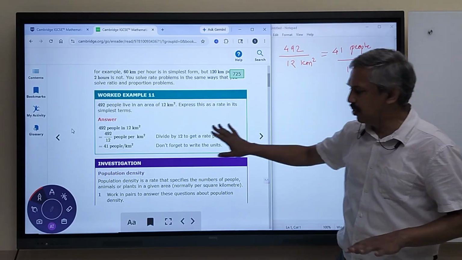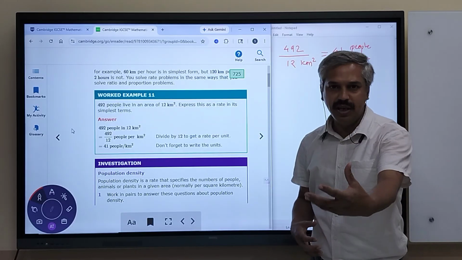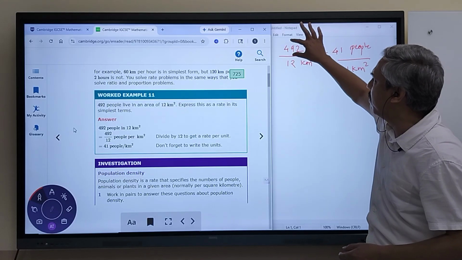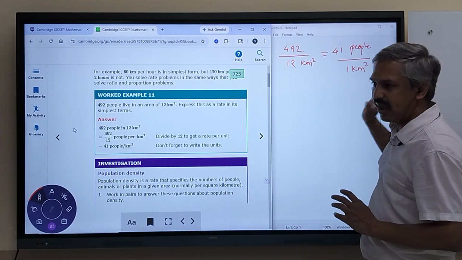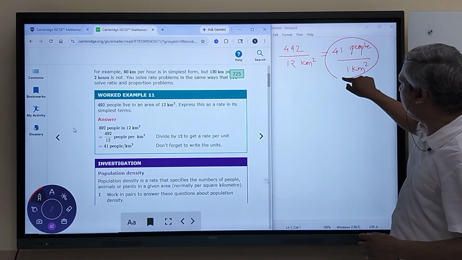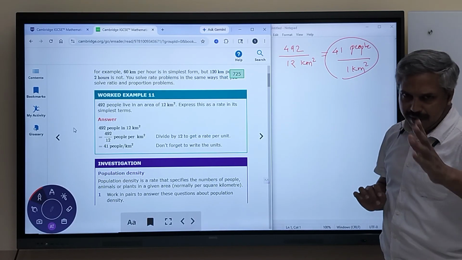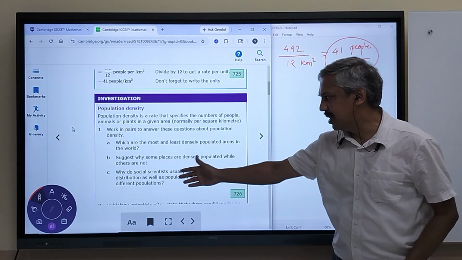But this is also a rate, like we talk about the rate of objects, the amount of money per unit object, per one object. Similarly, the number of people per unit area is also called population density. The number of people per square kilometer is called population density. It might be an important term for geography. Here it is, population density.